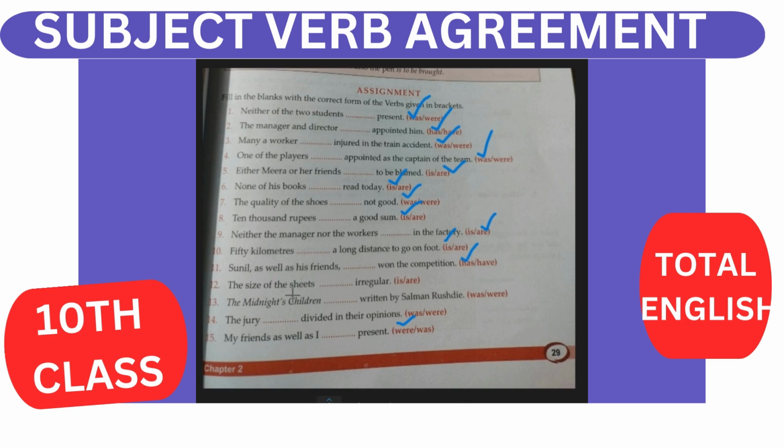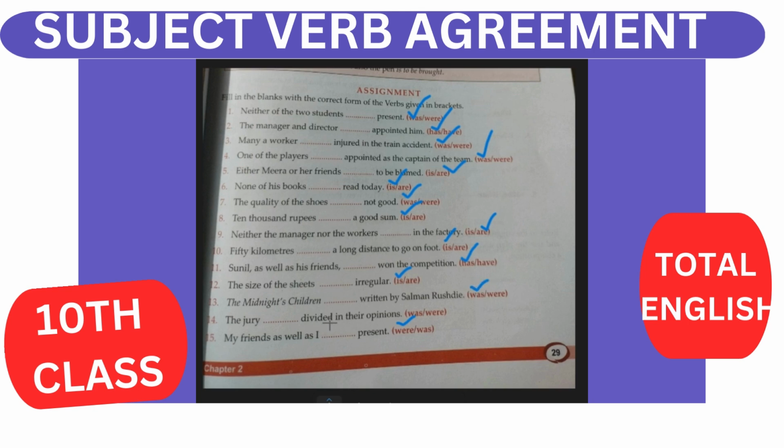Then the size of the sheets. Size is singular, so this is your is. The Midnight Children. This is the book's name, so this is singular. Midnight Children is a book's name. This is singular, so was written.